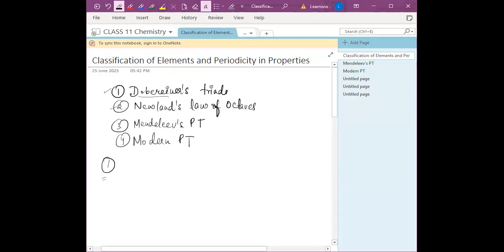So what is genesis? Basically it's the historical development of the periodic table, how the periodic table developed from the very simple to the very complex. That's the genesis. We call it genesis.